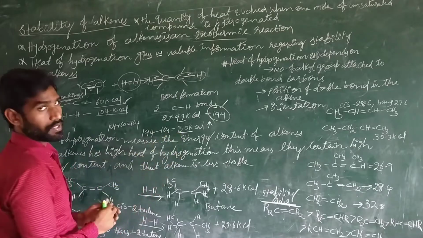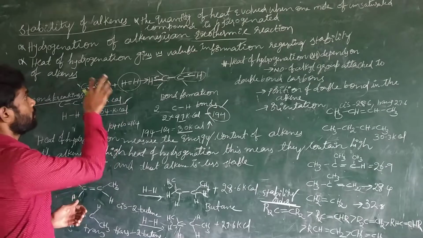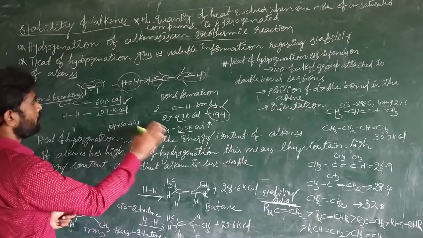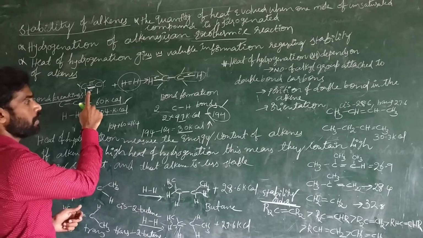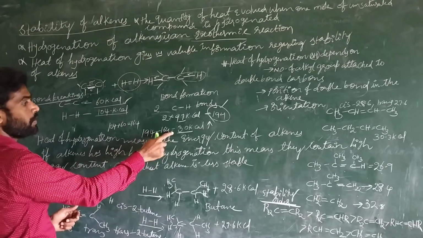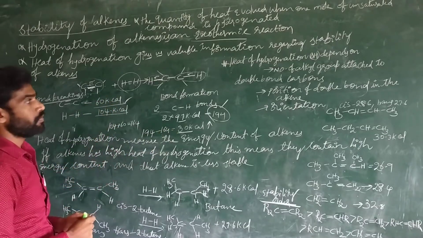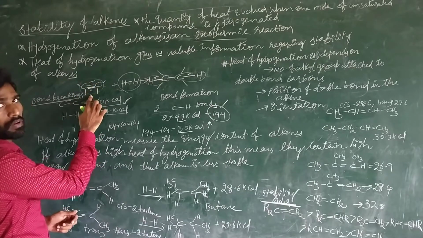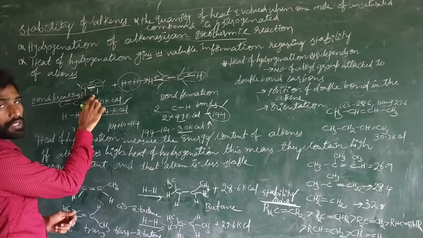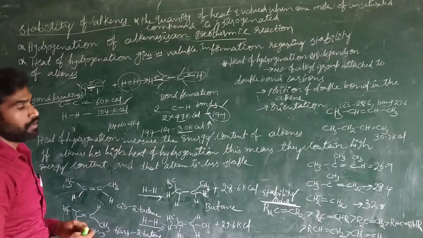30 kilocalories of energy is there inside this molecule. That energy is liberated. How much amount of energy does this molecule contain? 30 kilocalories of energy this molecule contains. That is experimentally identified with the help of hydrogenation. We don't know how much amount of energy is inside this molecule. That is identified by the heat of hydrogenation technique.